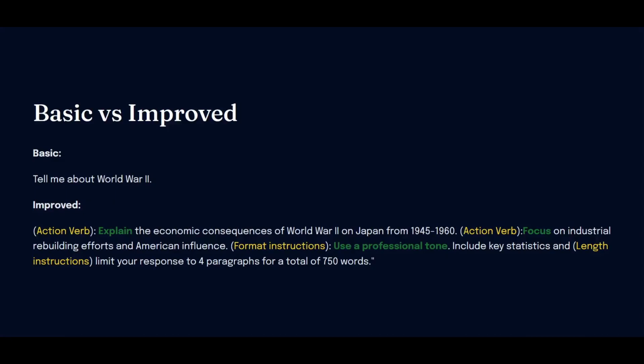Here's a good example of basic versus improved. You can see the basic just says, tell me about World War II. The improved would be using action verbs like explain the economic consequences of World War II on Japan from 1945 to 1960. Another action verb would be focus on industrial rebuilding efforts and American influence. Then you see there's some format instructions. Use a professional tone, include key statistics, and then the length instructions are limit your response to 4 paragraphs for a total of 750 words.